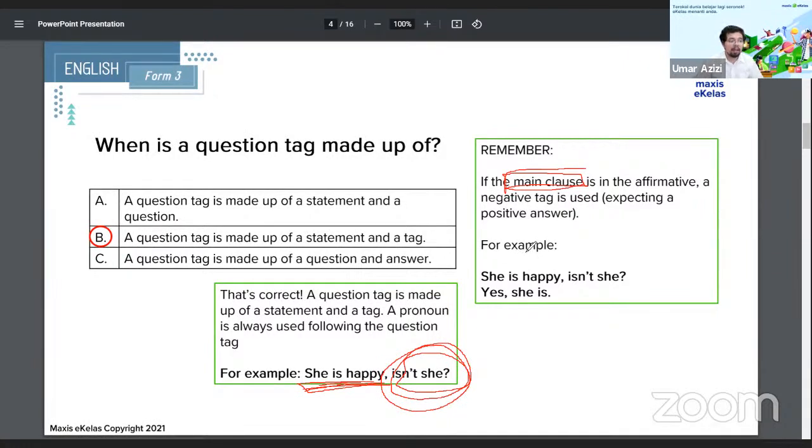The question tag comes in the polar opposite of the statement. If the statement is positive, the question tag is negative. If the statement is negative, the question tag is positive. Do you get what I'm trying to say here? The main clause is negative, the question tag is? I'll wait for everyone to answer that, and I'll go back to the main slide. 3, 2, 1.